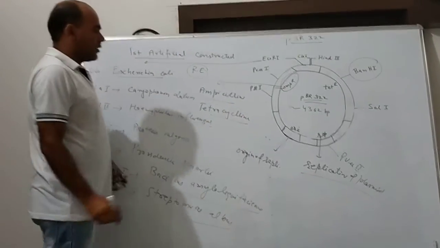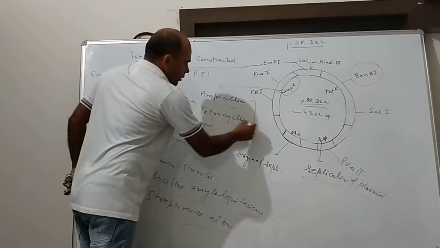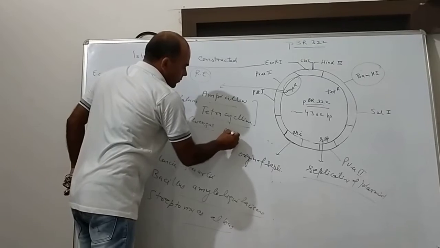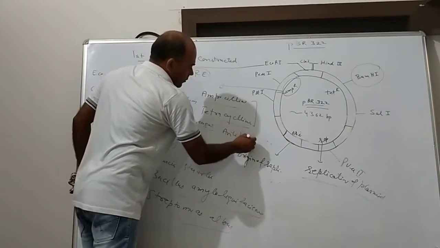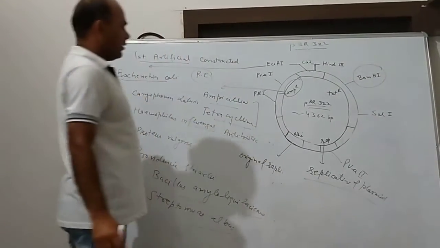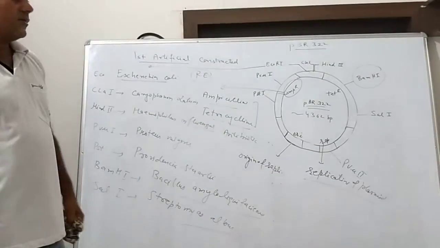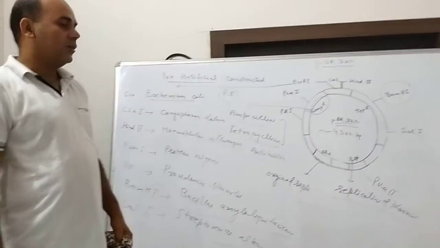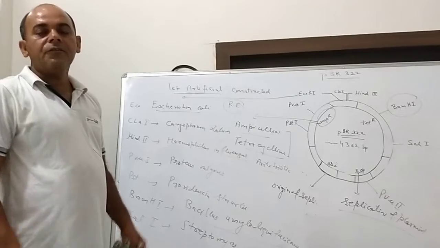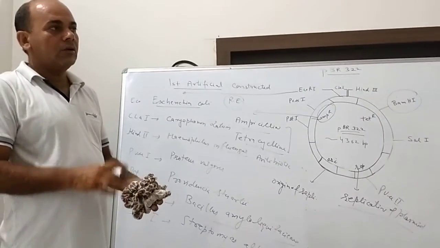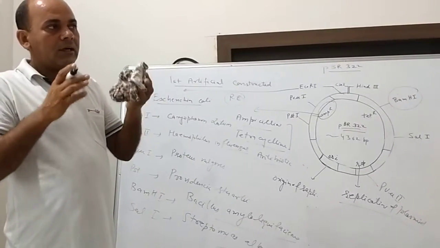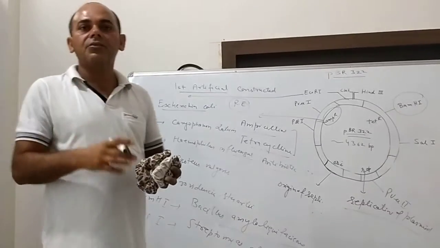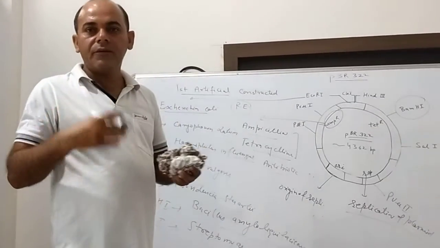What is this? Tetracycline. Both are called antibiotics. What are antibiotics? Those chemical substances, those chemical medicines, which are prepared from living organisms and cause the death of another living organism which is harmful to our body.